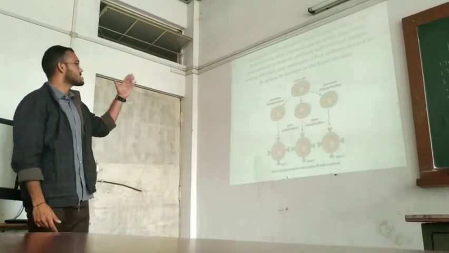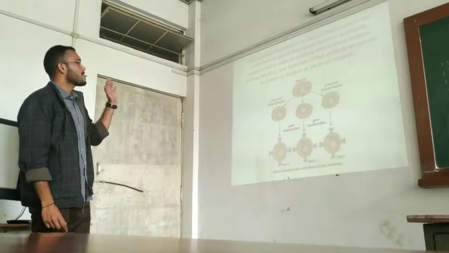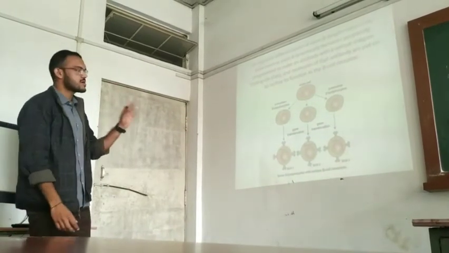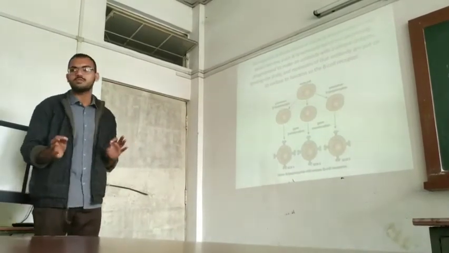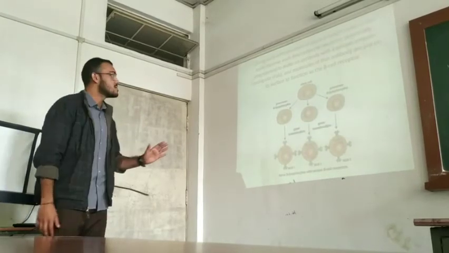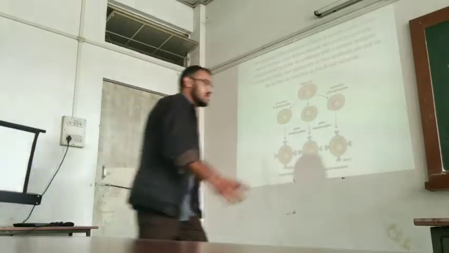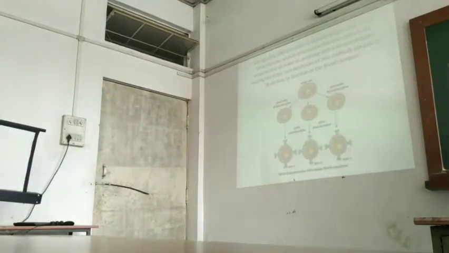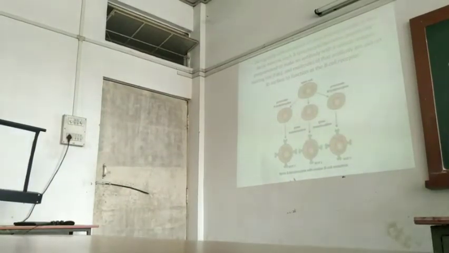B lymphocytes are differentiated in the bone marrow, and they are programmed genetically to produce a particular type of antibody. One B lymphocyte will only produce a particular kind of antibody which will be specific to one kind of antigen. The antibodies are, as I said, glycoproteins in nature. They are also known as immunoglobulins.